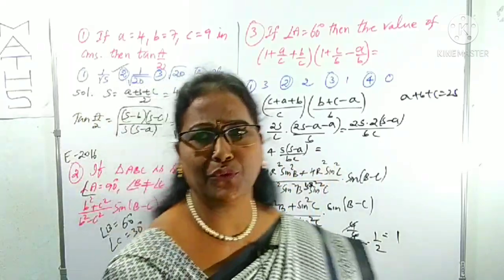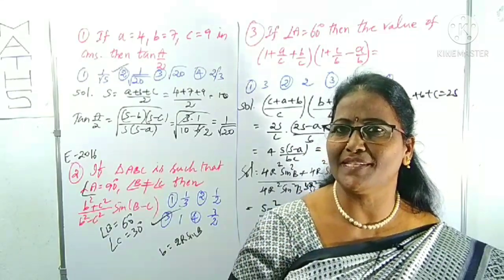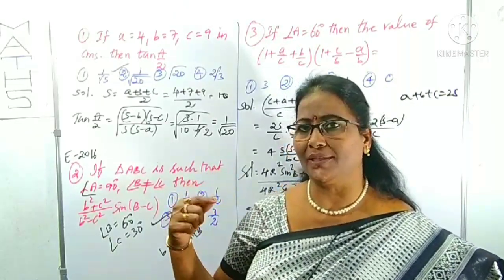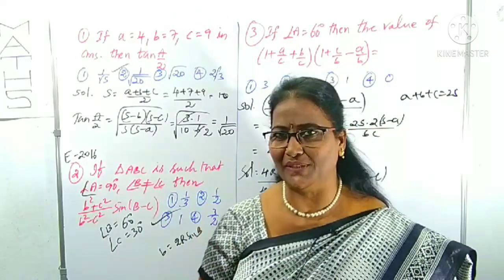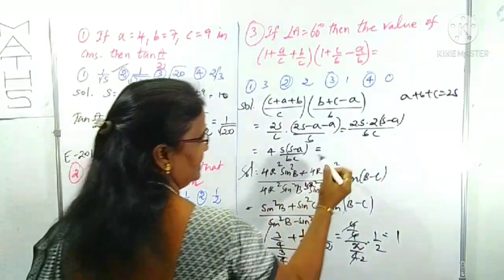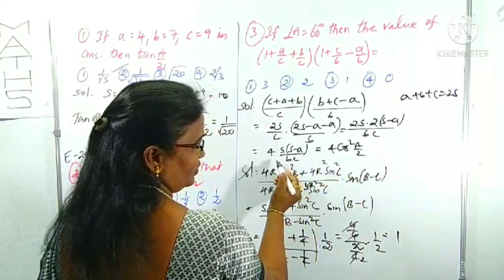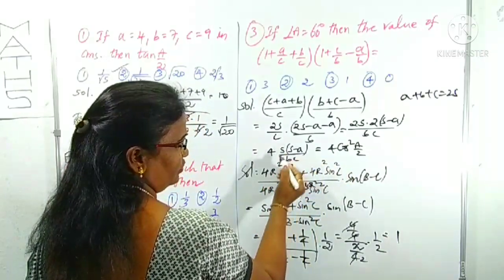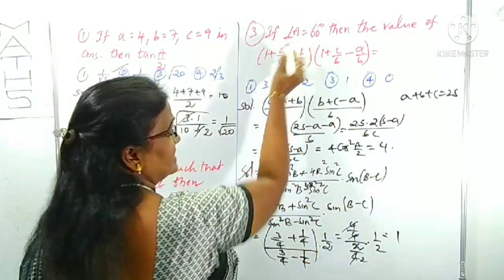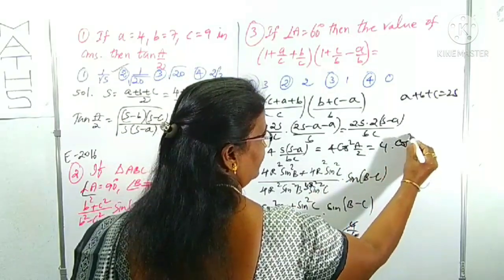You are given the half-angle formula, that is cos A by 2 equals under root s(s − a)/bc. We have to recollect those prerequisites also. In place of s(s − a)/bc we can write cos²(A/2), because there is no square root. If there is a square root, it is cos A by 2; no square root means cos²(A/2). You know A is given as 60 degrees, so 60 by 2 is 30, meaning cos²30.